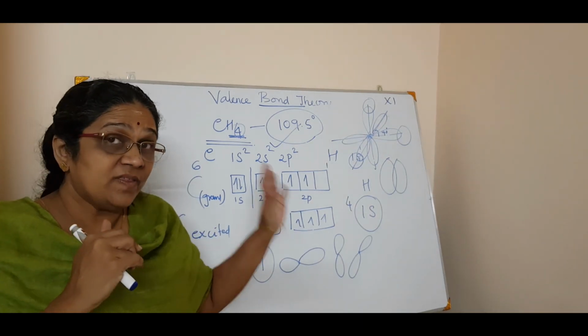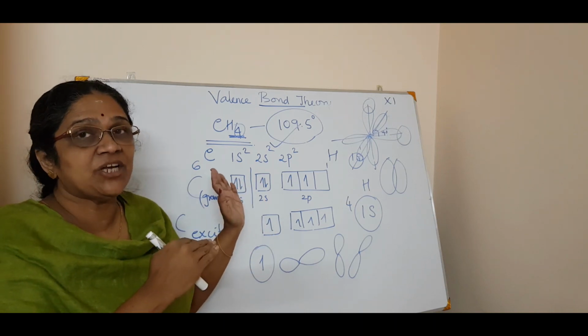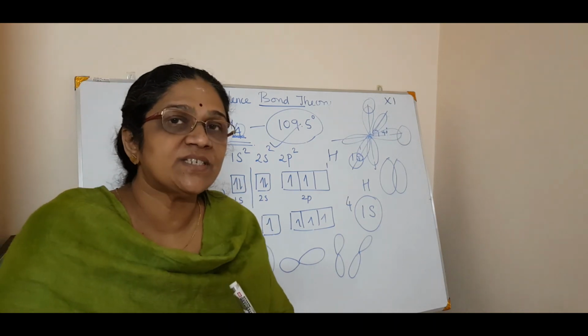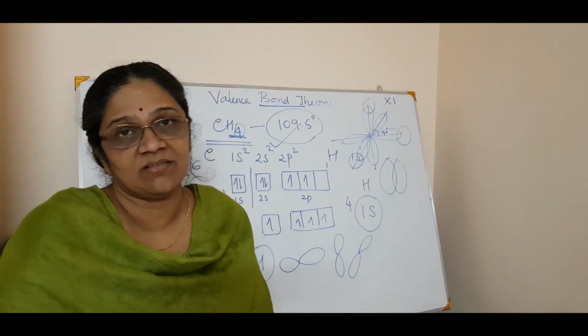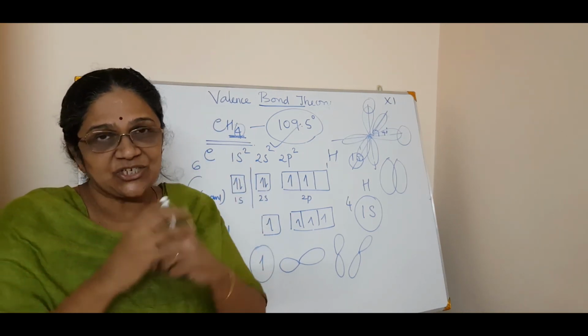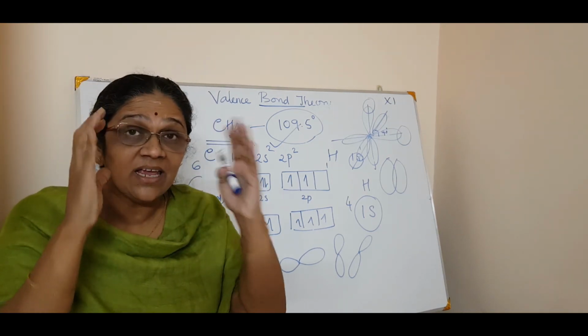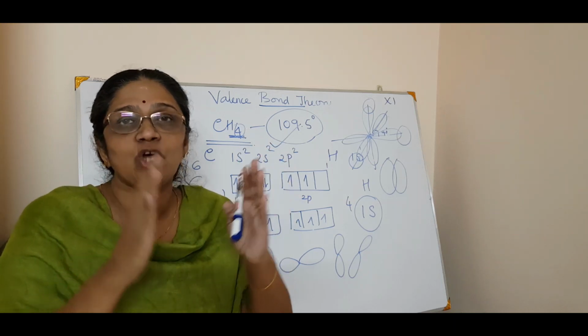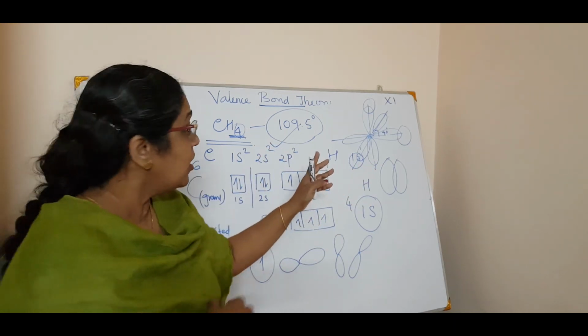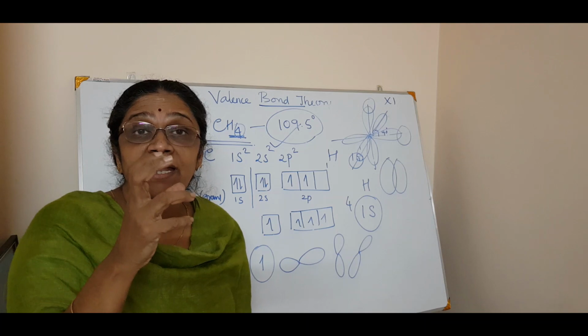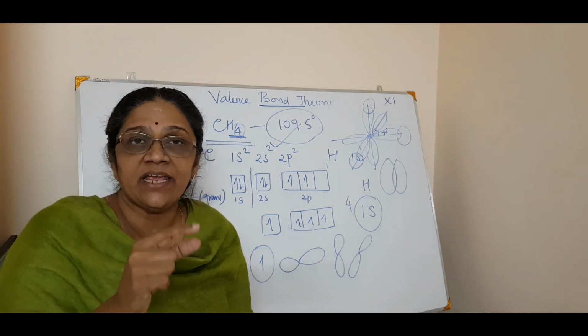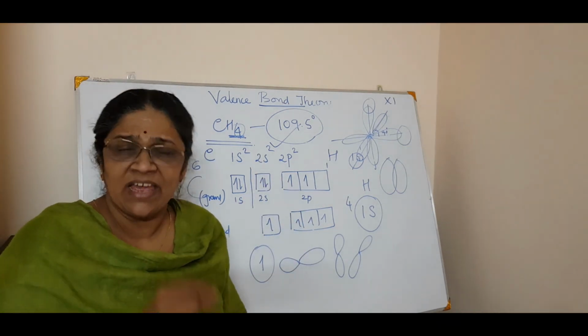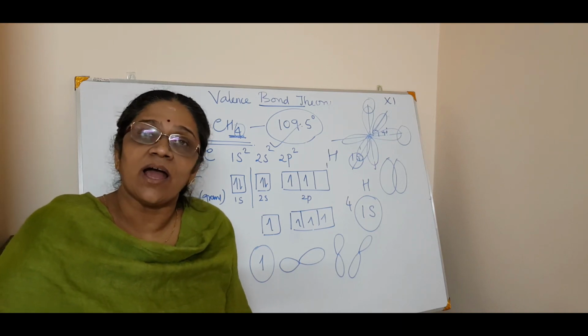Then, for this limitation, a new concept has come, that is hybridization. Now, through hybridization, we can have a clear-cut picture of what the geometry of the molecule is and how the bond angle comes to 109.5 degrees in the case of methane. It is very well explained by means of hybridization.